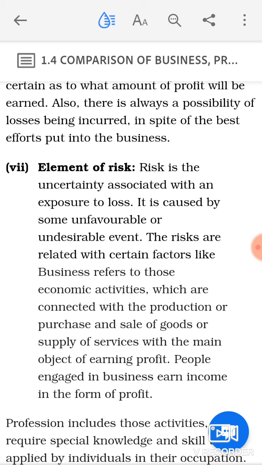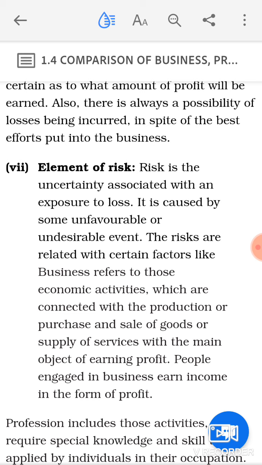If the business is not earning sufficient profit to meet its costs, then you can call the business in a risk. It may be some unfavorable conditions or undesirable events, like COVID-19, this pandemic. So this is an undesirable situation, an unfavorable condition.